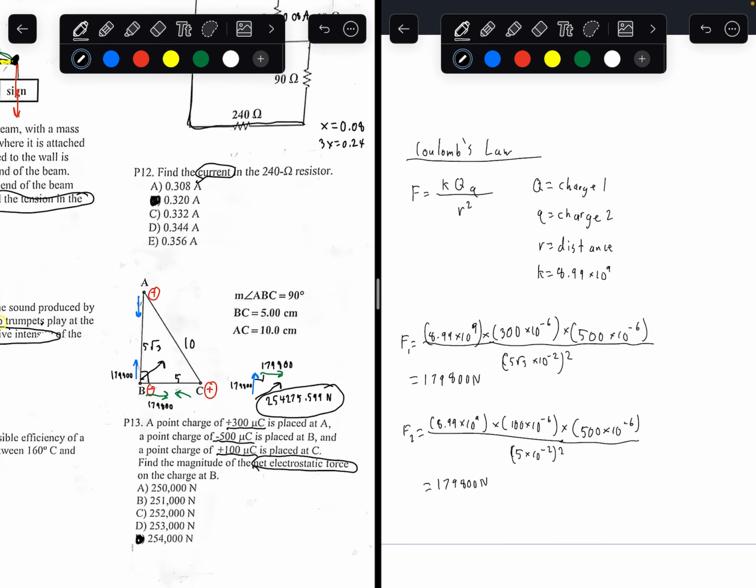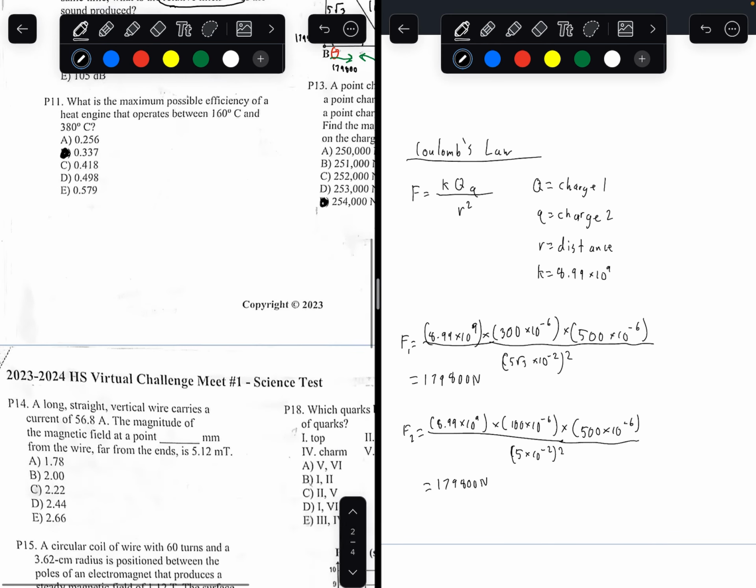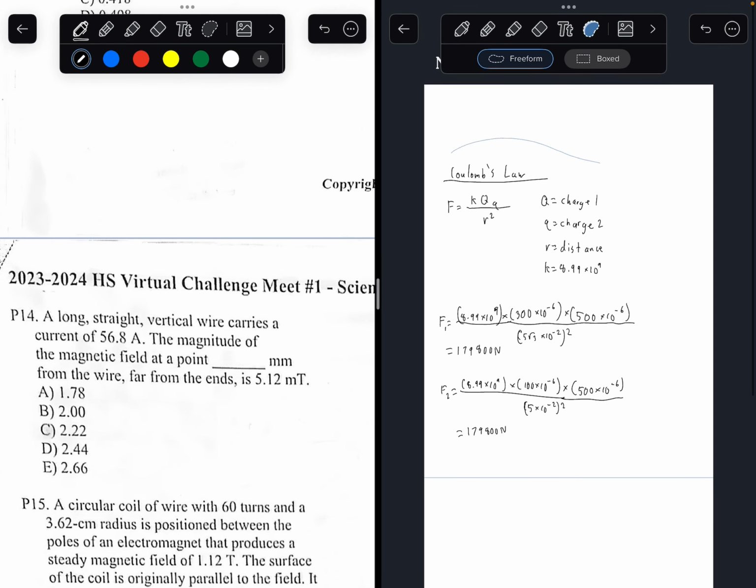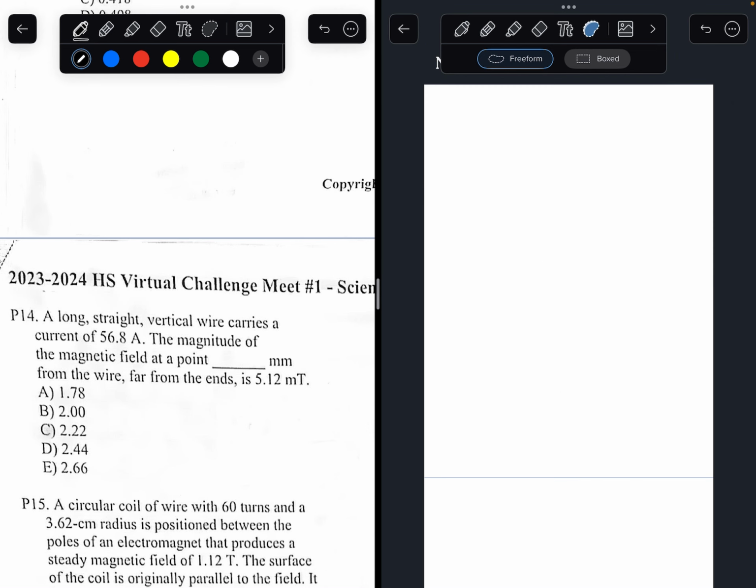Alright, so number 14. I will erase all my work here. A long straight vertical wire carries a current of 56.8 amps. The magnitude of the magnetic field at a point some millimeters away from the wire, far from the ends, is 5.12 microteslas. So a current of 56.8 amps. We want to find the distance to a point, and we're given the magnitude of the magnetic field.